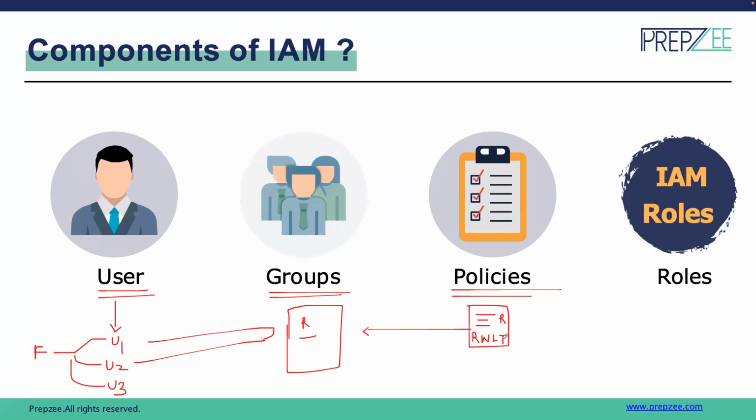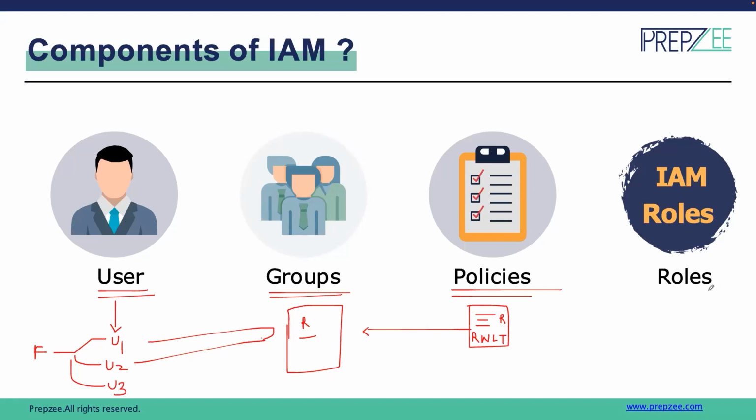And the policy can be attached either to a group or to a user. And it's always recommended to attach the policy to a group so that we can maintain uniformity in terms of user access. For example, suppose you want to give the same permission to 10 users. So instead of attaching permissions to those 10 users separately, what we can do is we can go ahead and attach permissions to our group, and then we can simply add the users to the group so that we can allow them to have the permissions accordingly. That's how it's going to be.